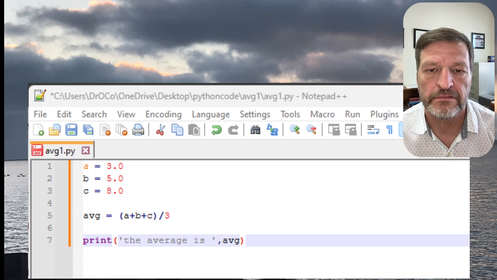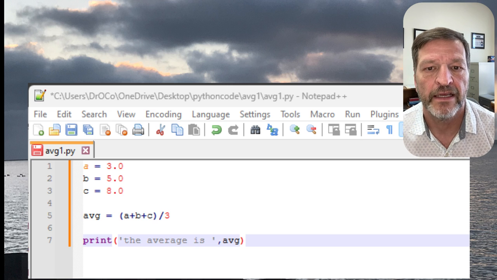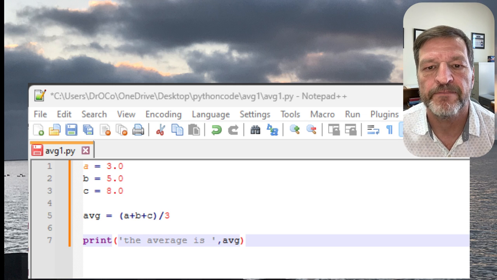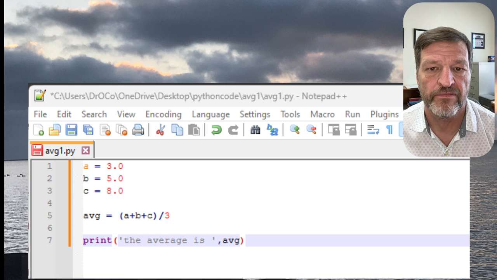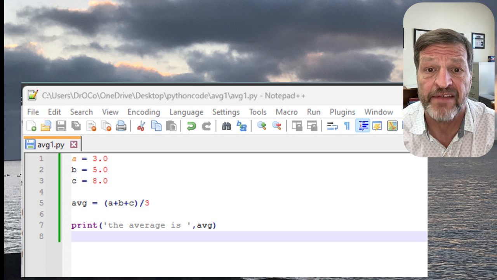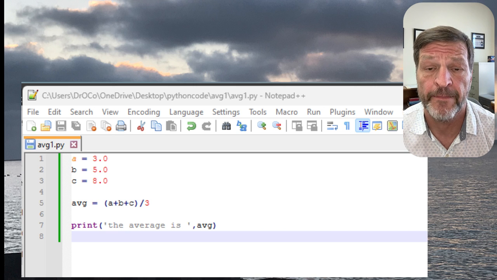So I print out the average is, comma, avg1. That's one of the ways to write a print statement. We're going to do a couple other examples of how to write a print statement. But that just prints the output to the screen. That's it. So you write that up in your avg1.py file. Make sure you save it, Control S to save it, so that the little asterisk goes away.